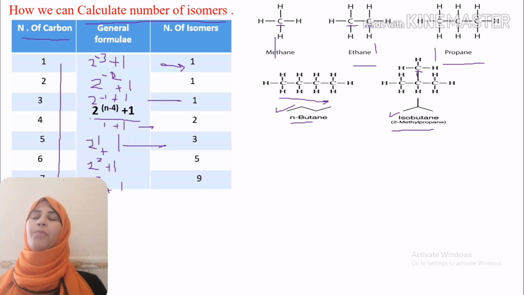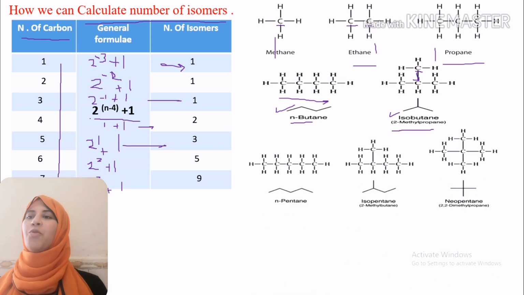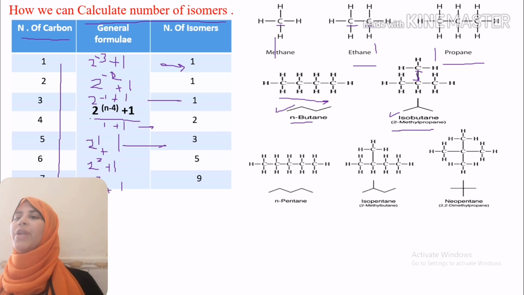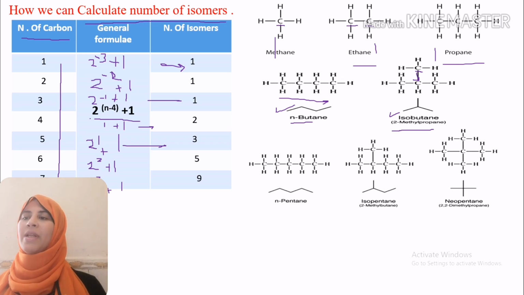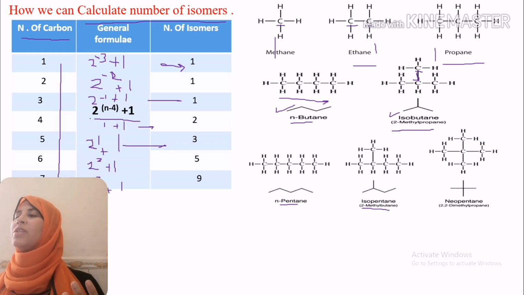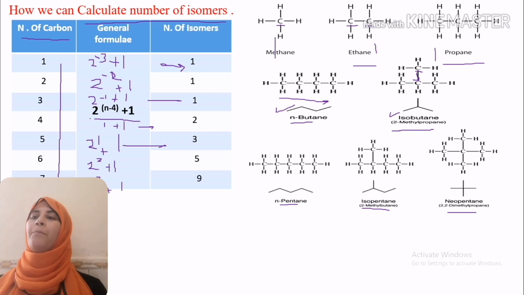In the case of pentane, our carbon chain increases to 5 carbon atoms and our isomers increase to 3 isomers: 1, 2, 3. The first one is pentane, the second one is isopentane, and the third one is 2,2-dimethylpropane, or neopentane.